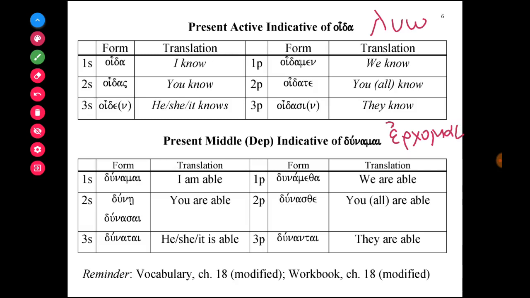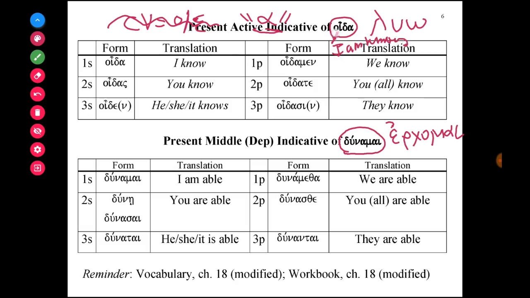But nevertheless, they're different because instead of using the connecting vowel, which is usually the omicron or epsilon, it actually uses a different vowel. And in this case, that different vowel is alpha for the verb oida in the active voice, and it's alpha for the verb dynamai in the middle voice. So let me go over some examples. So oida means I am knowing.